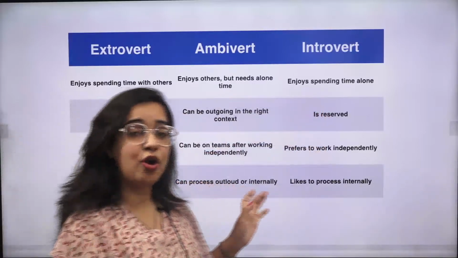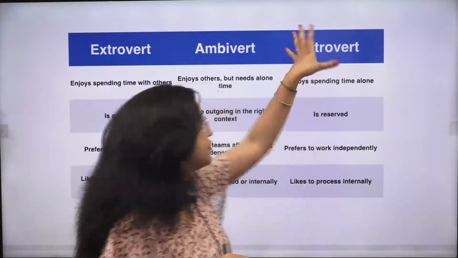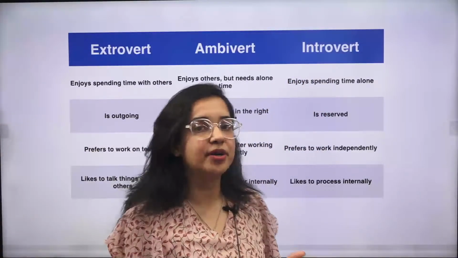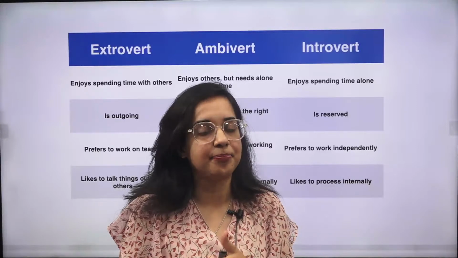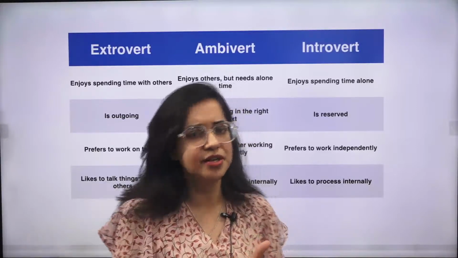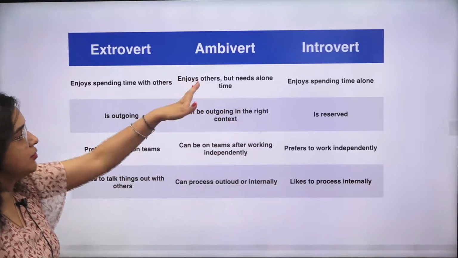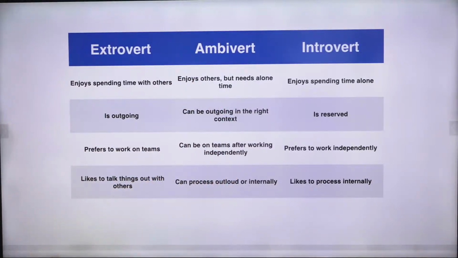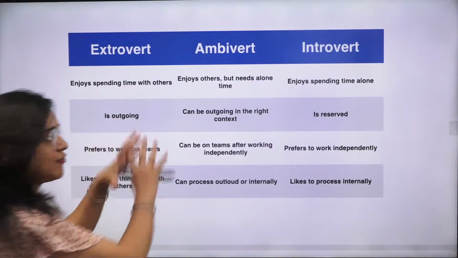Now according to your personality what you are, now this is also for your terms which will be there in your vocabulary or something. So क्या होगा, ambivert is there who balances both the personality. Sometimes he is an extrovert, sometimes an introvert, right? He needs his own time also, he enjoys with other also. He can be in teams also, but अकेले में भी वो काम कर सकता है. तो इस तरह से see, you get from a single question.